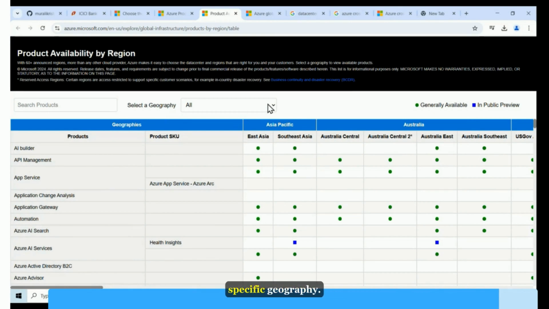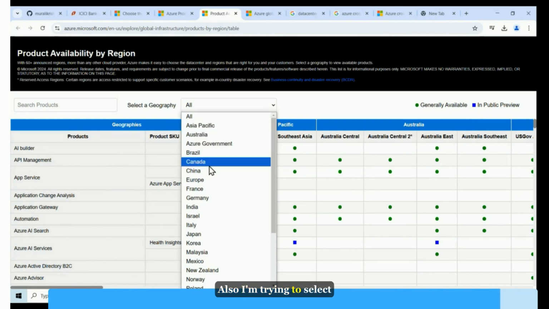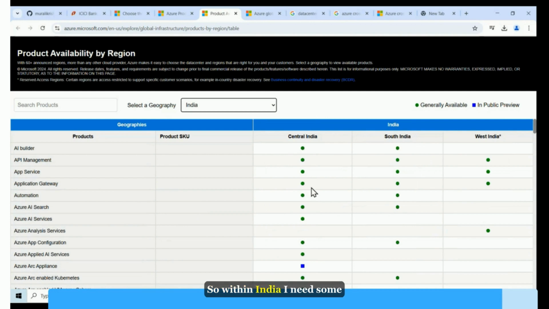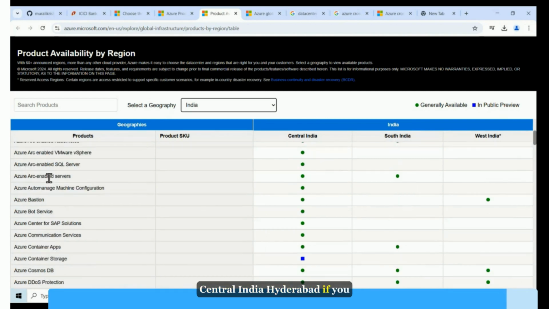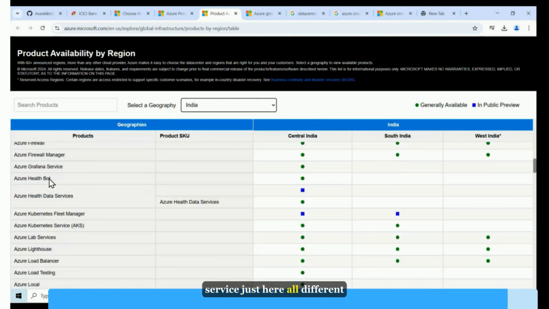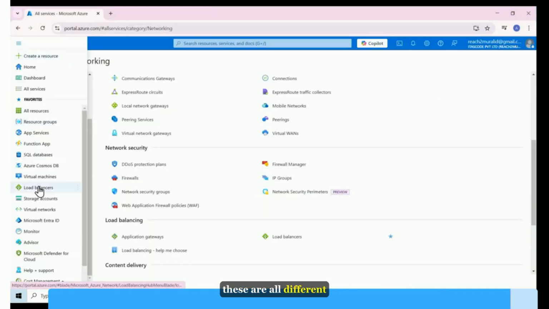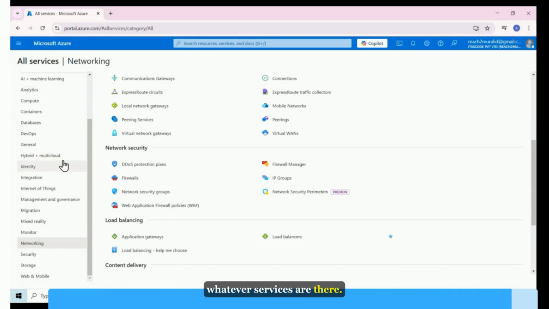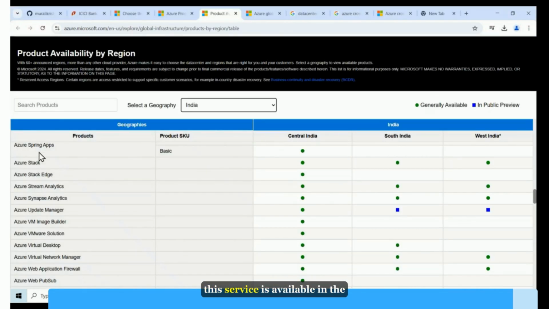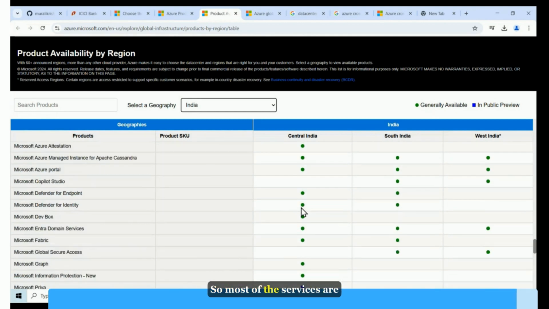Or you can select a specific geography also. I'm trying to select India itself. Within India, I need some service. So just see here. Central India, Hyderabad. If you are looking for some specific service, just see here. These are all different services in Azure. Whatever services are there, here you can see whether this service is available in this specific region or not. Most of the services are available.